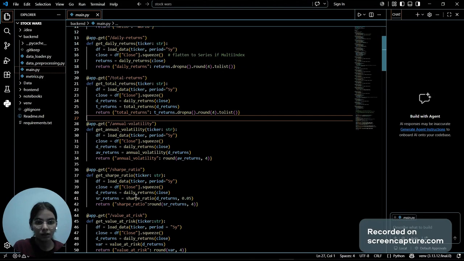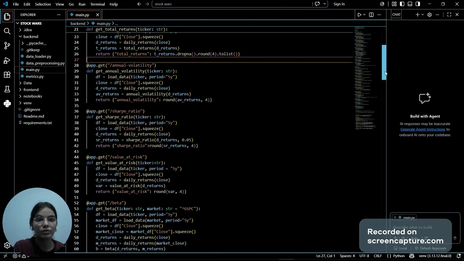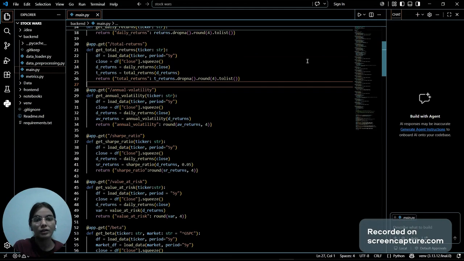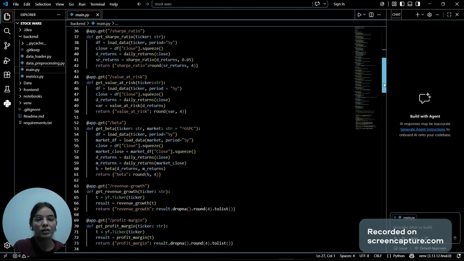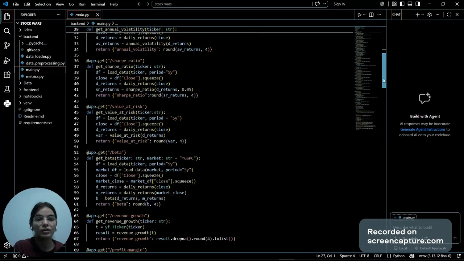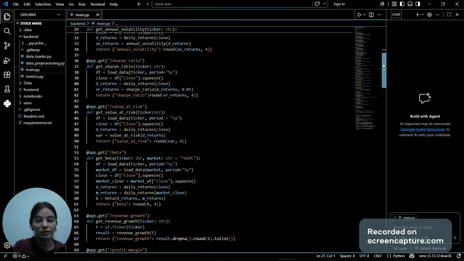So all these endpoints are basically written in a similar way. You have total return, annual volatility. Annual volatility is a risk, how much risk you have. Then we have the Sharpe ratio. Then we have value at risk, like how much you can lose in a day. And the Sharpe ratio is the return over risk. So the better the Sharpe ratio, the better the investment.